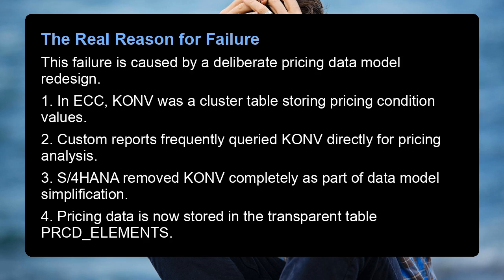The real reason for failure. This failure is caused by a deliberate pricing data model redesign. 1. In ECC, KONV was a cluster table storing pricing condition values. 2. Custom reports frequently queried KONV directly for pricing analysis. 3. S/4HANA removed KONV completely as part of data model simplification. 4. Pricing data is now stored in the transparent table PRCD_ELEMENTS.